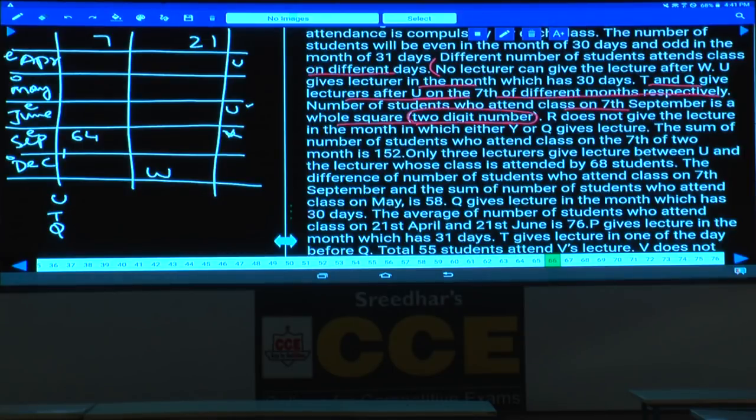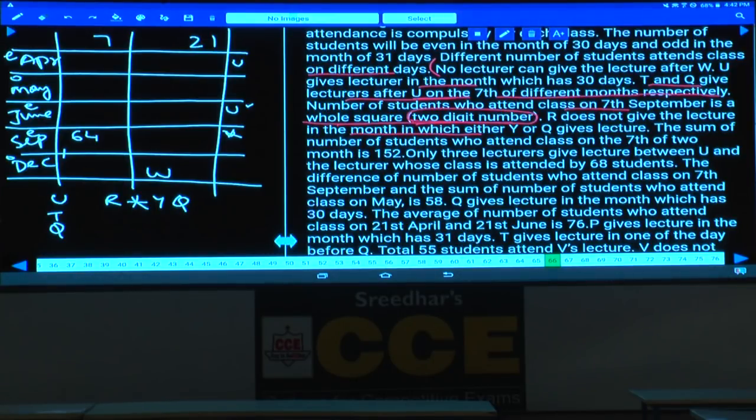Here it is fixed. 64 is fixed because it is a 2-digit number, a whole square, and that number must be an even number, more than 50 and less than 100, because it is a 2-digit number. Done with this? And R does not give the lecture in the month in which Y or Q give. R cannot have Y or Q.